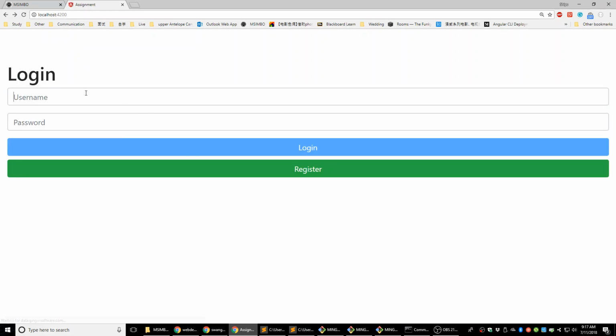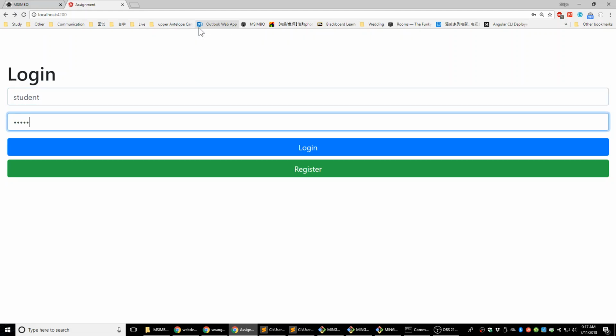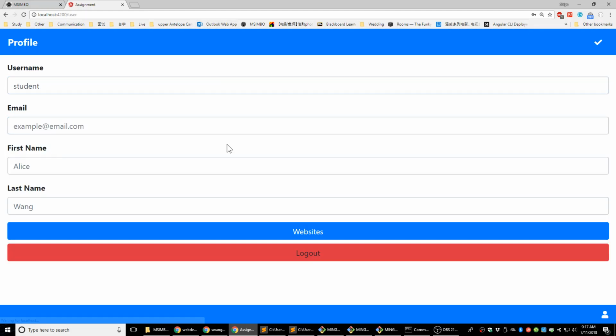Let's see if it's working right now. Okay, that's my login page. It's logging in as student. Login, and we're in the user page right now.